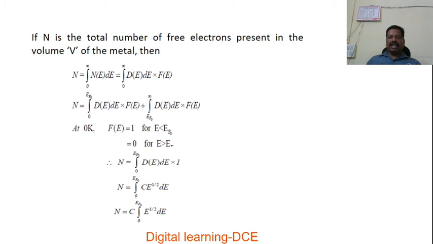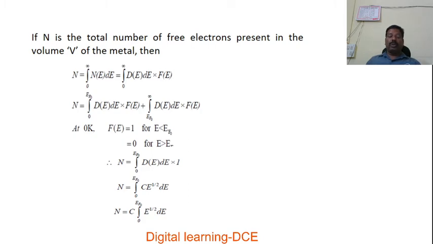Substitute that, and in the next step we have capital N equal to the integral from 0 to EF0 of D(E) dE into F(E) plus the integral from EF0 to infinity of D(E) dE into F(E). The integral can be split into two with respect to Fermi energy. This Fermi energy lies between the 0 level and the infinity level, so we express the above integral as two integrals with the limits from 0 to EF0 and EF0 to infinity.